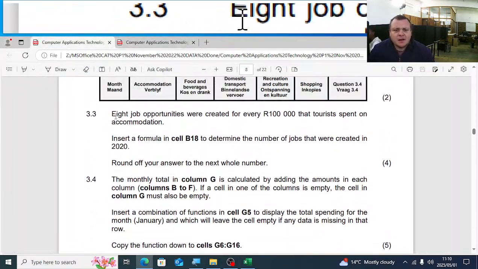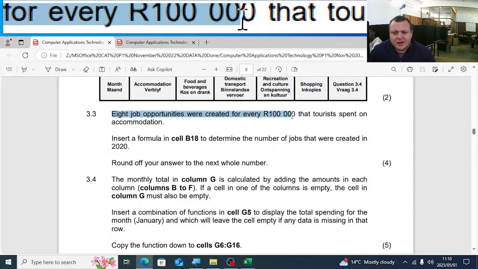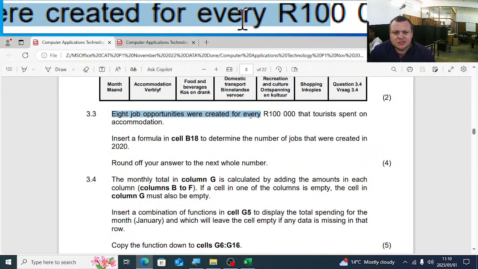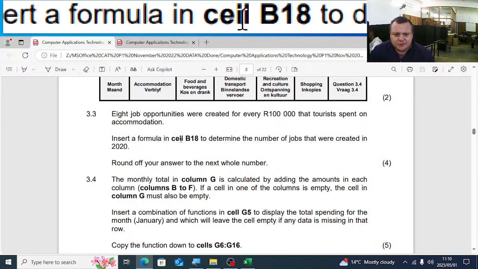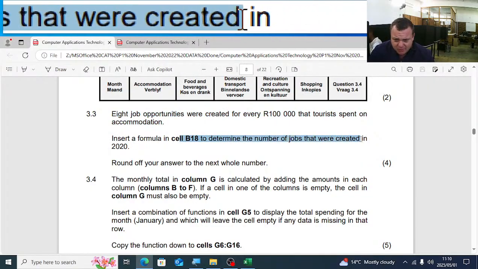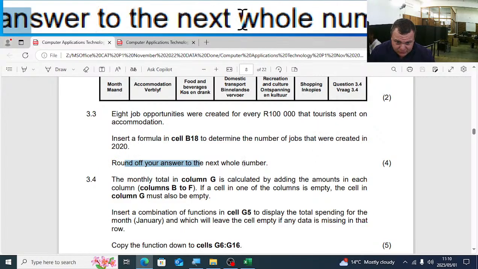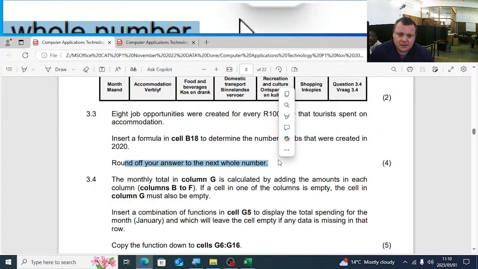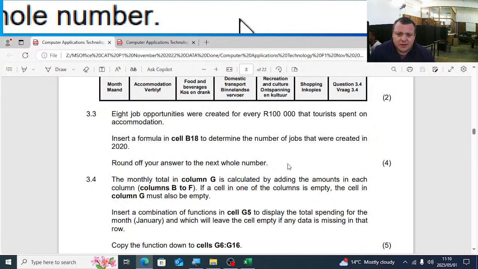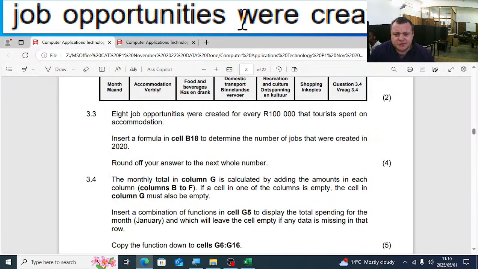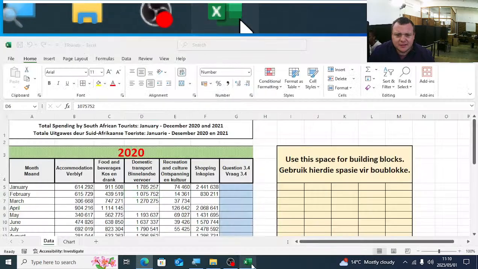3.3. 8 job opportunities were created for every 100,000 that tourists spend on accommodation. Insert a formula in B18 to determine the number of jobs that were created in 2020. Round this answer off to the nearest whole number. So 8 job opportunities were created for every 100,000 spent.